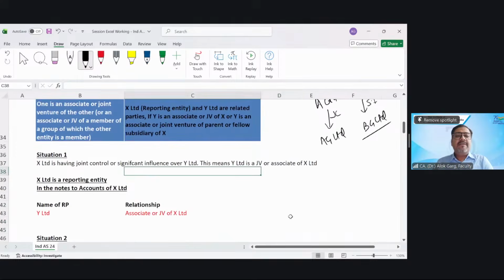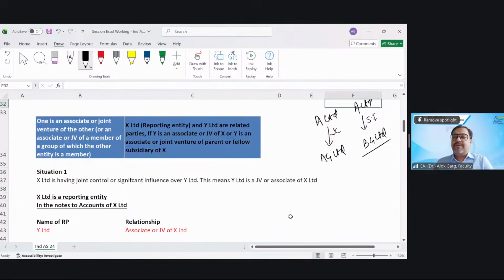Situation 1. X Limited has joint control or significant influence over Y Limited. This means Y Limited is a JV or associate of X Limited. So in this case, like the example which I have covered in the diagram, if A Limited prepares the books of accounts, which entities will A disclose? JV with AG Limited and associate of BG Limited.